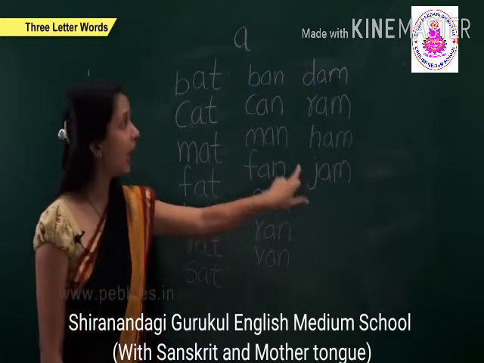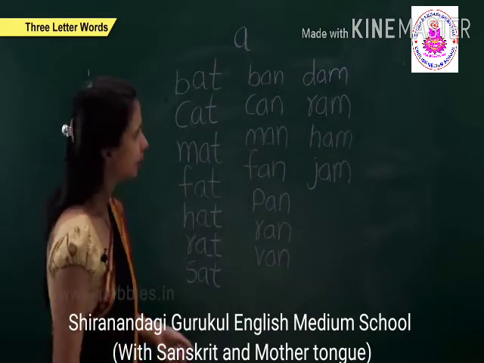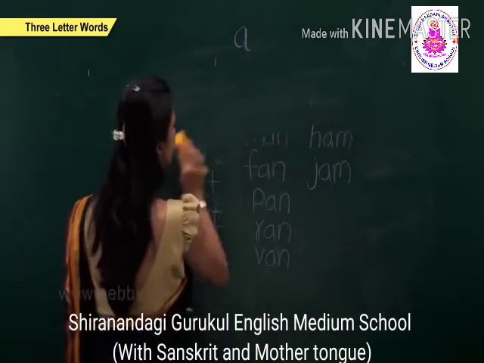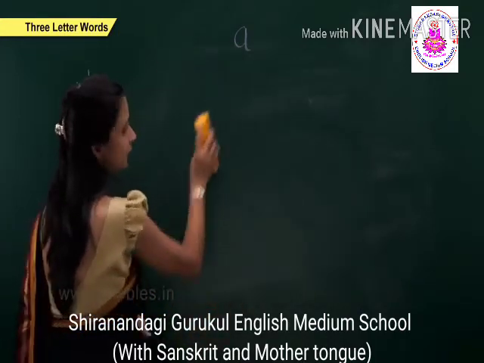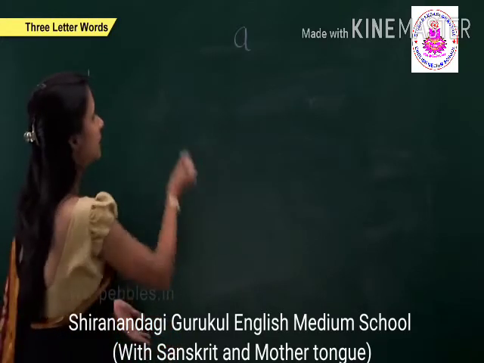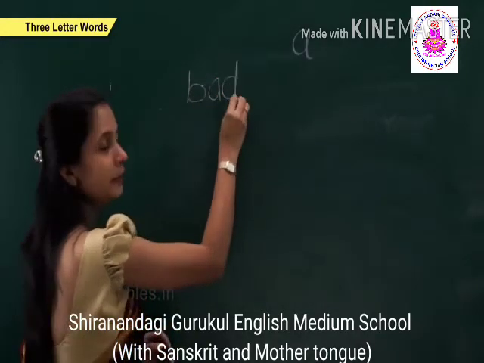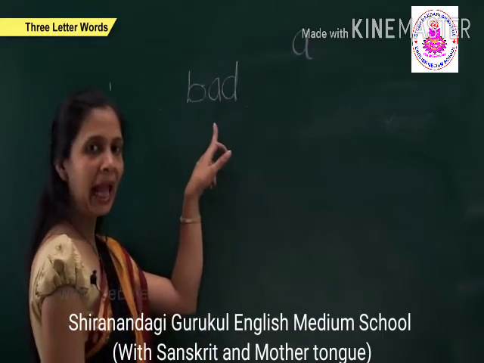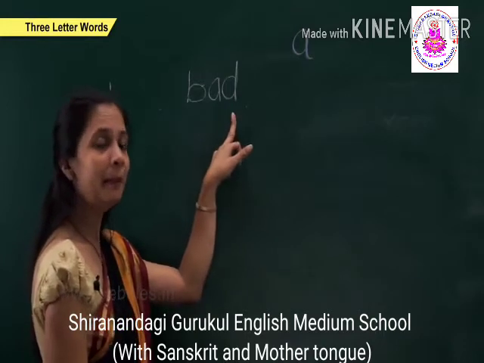Now with the help of this A vowel we can learn more words. So we will start with another words, that is 3-letter words. First is b, a, d, bad.